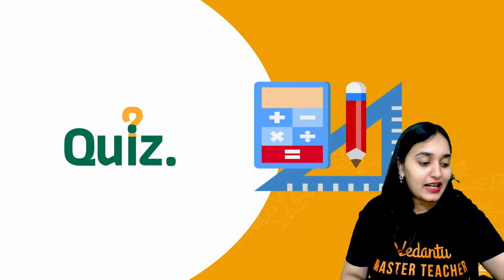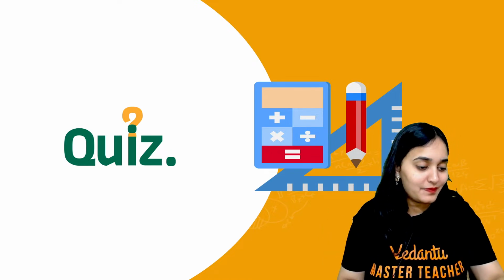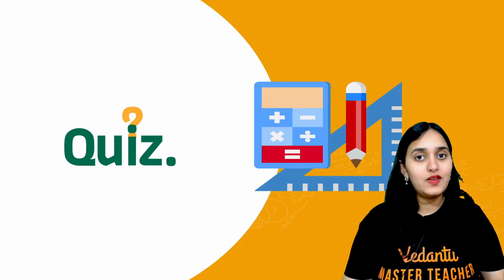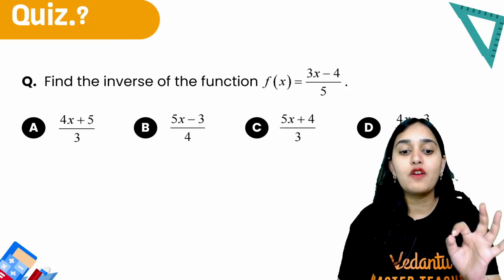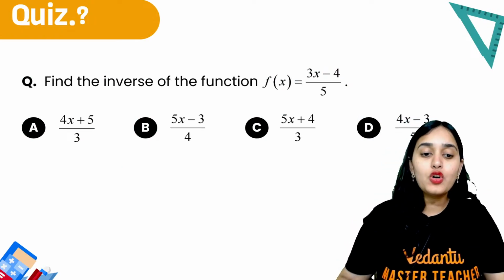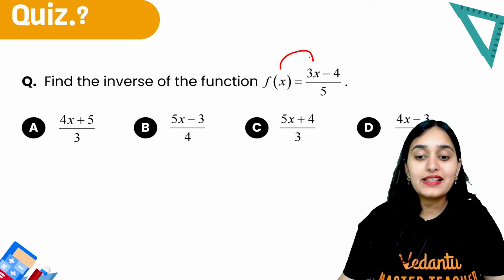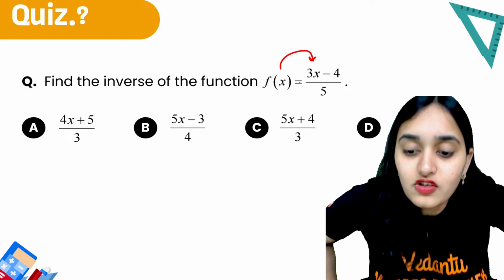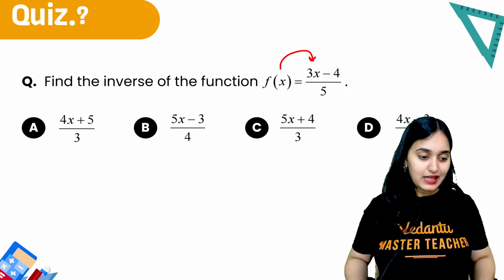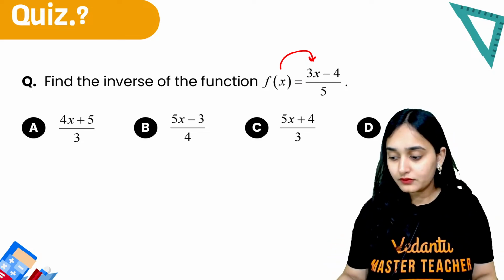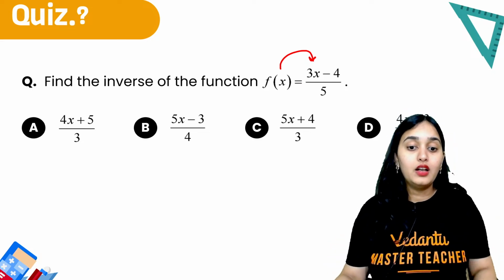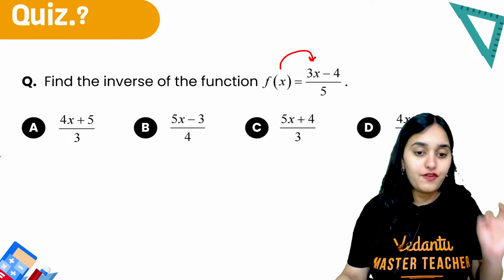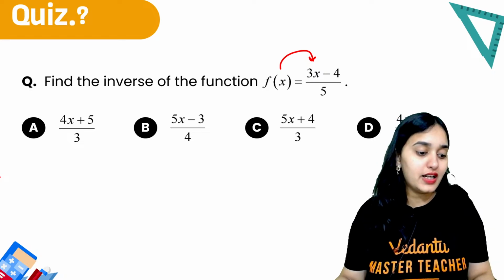Now, are you guys ready for quiz time? Come on. Answer the questions based on the inverse of a function. Suppose it is given f of x is (3x minus 4) upon 5. Find out the inverse of this function. What is the inverse? Tell me. Come on. If f of x is (3x minus 4) upon 5, what is the inverse of the function?